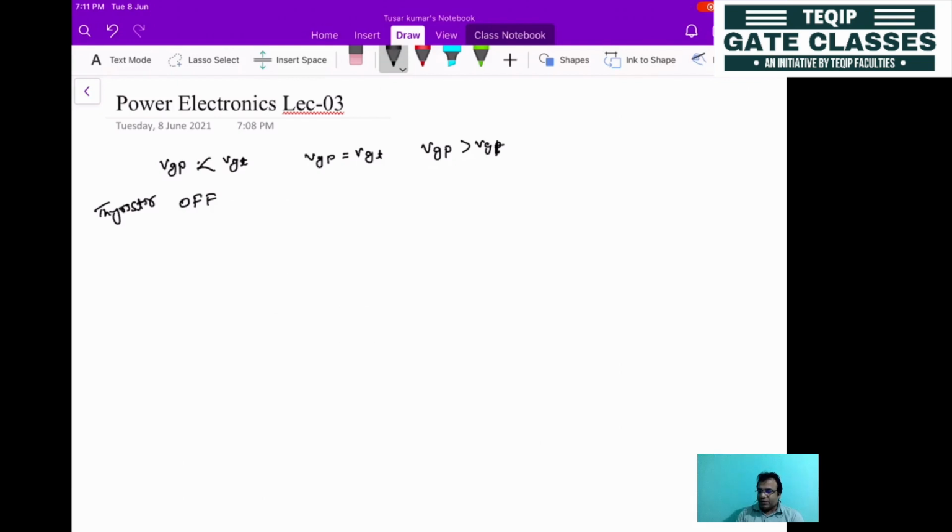In the second case, whenever it is exactly equal to VGT, you get a delay angle of 90 degrees. Whenever it is greater than VGT, we get alpha less than 90 degrees. So it is clear that the maximum delay angle we get is 90 degrees, and we also discussed the reason for it.